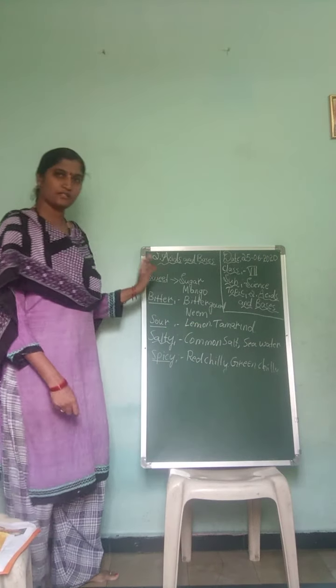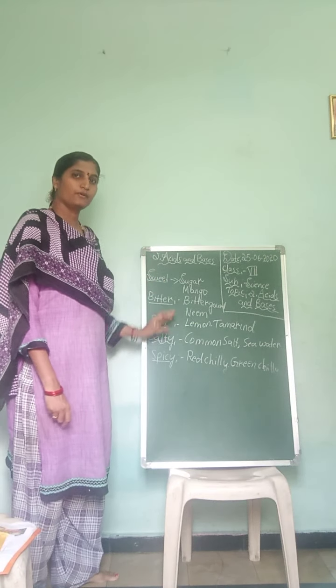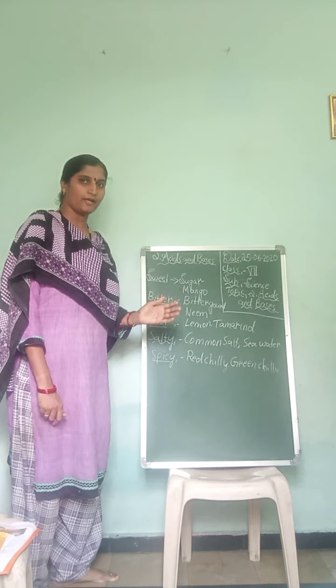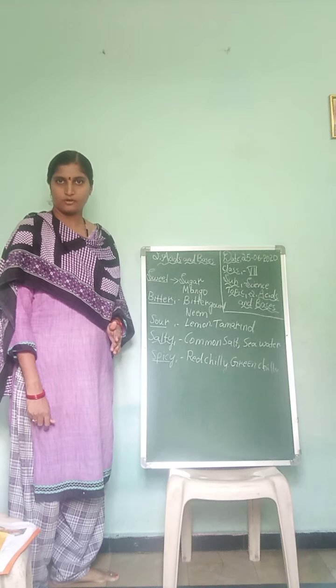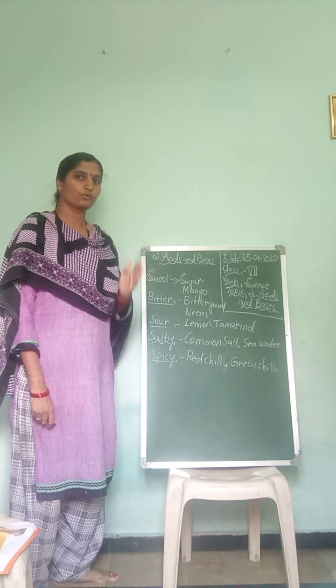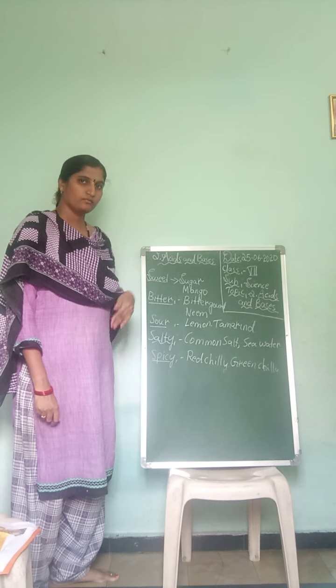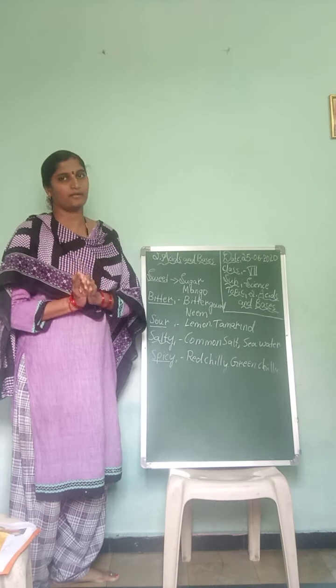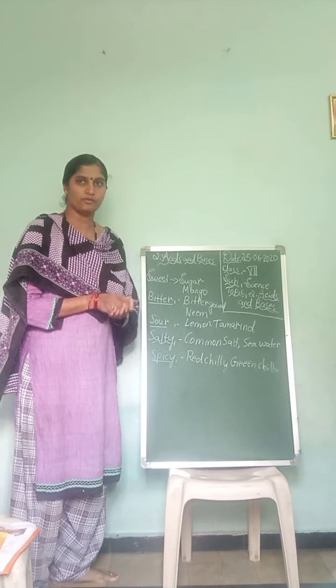These are some of the tastes we just discussed. Do you find any other taste in between raw and dry fruit? Or do you find any change in the cooked food? So like this we find different kinds of taste.